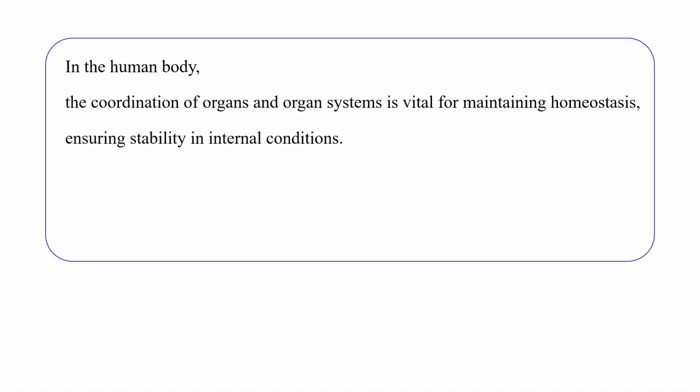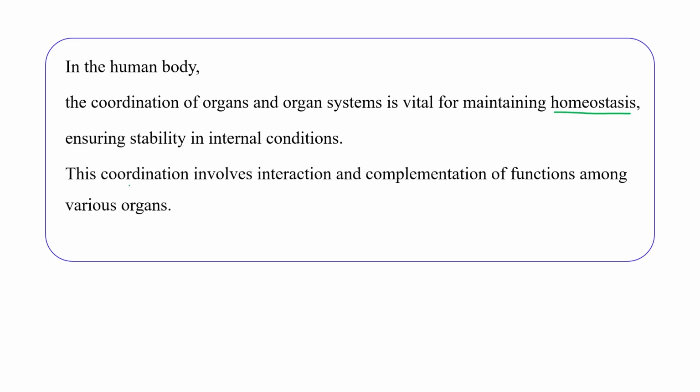First of all, in the human body, the coordination of organs and organ systems is vital. Why? Just to maintain homeostasis in our body, right? Ensuring stability in internal conditions, right?